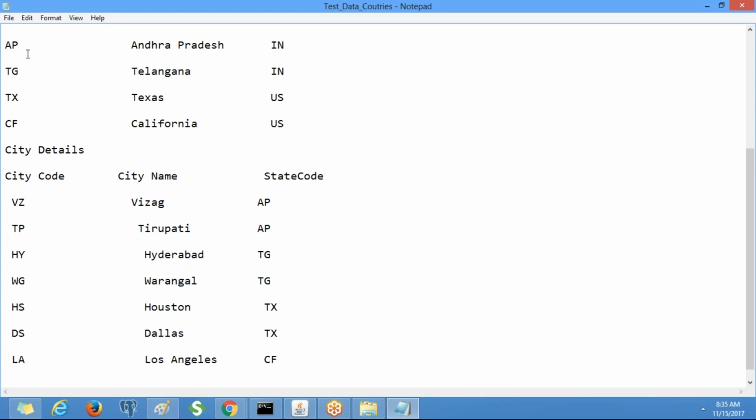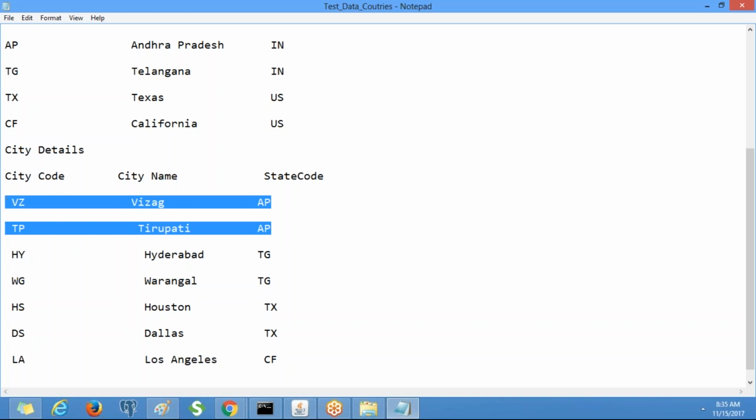Okay, suppose if you select AP, AP will come here, and these are the cities that will be displayed. Okay, so that we will be doing now.